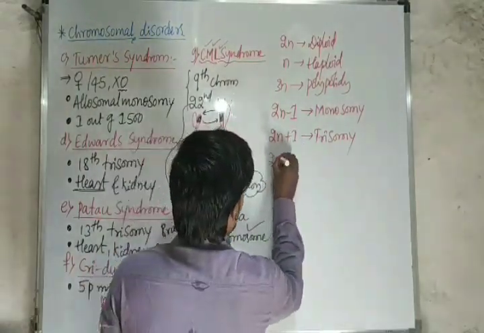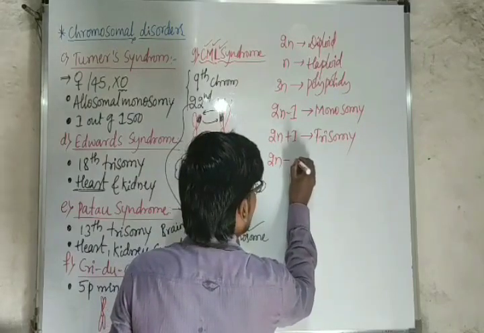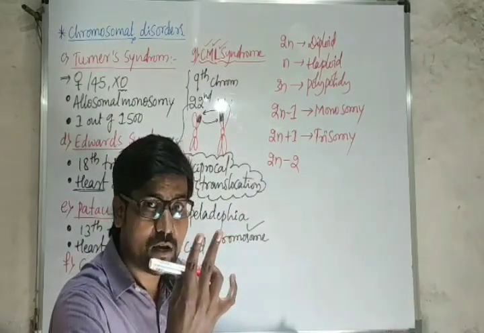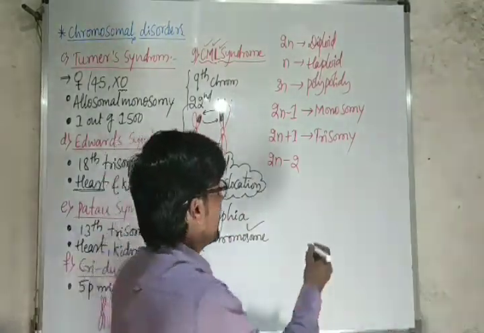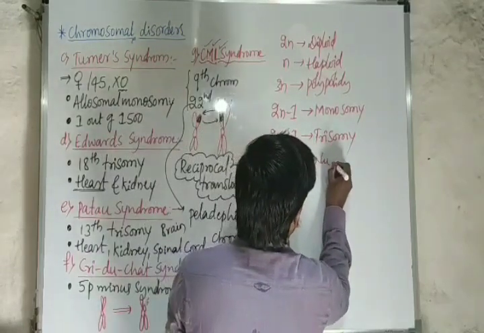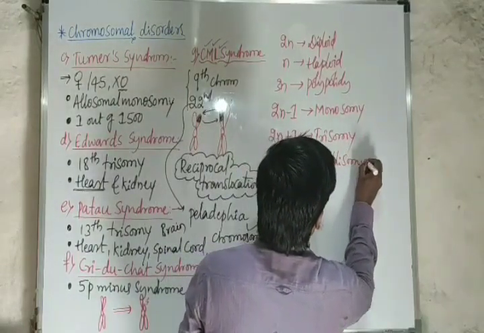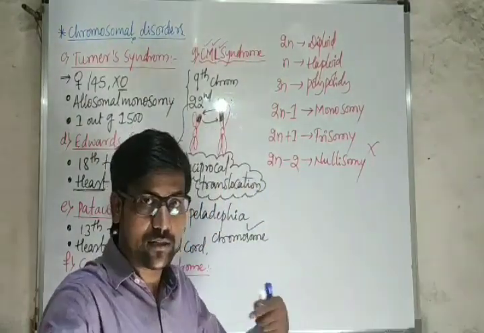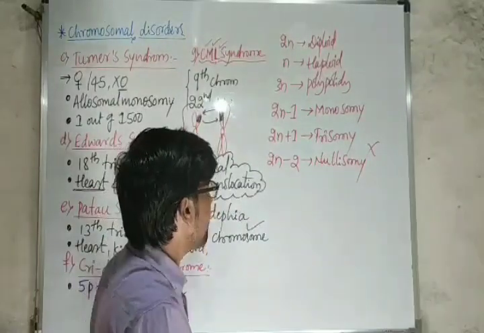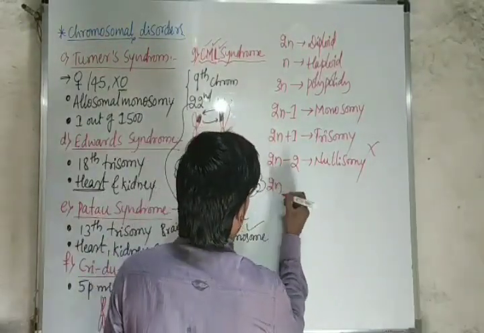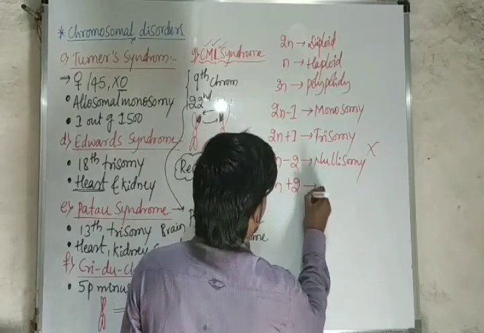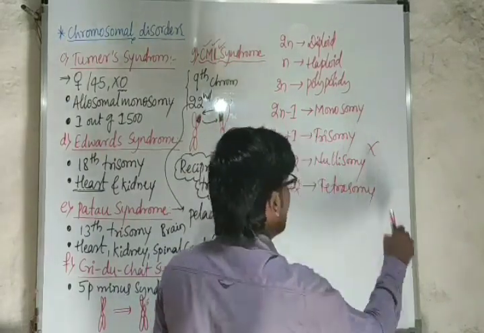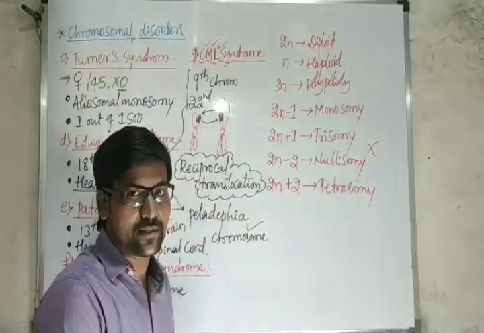If I write 2n minus 2, both chromosomes of the pair are missing, and this condition is nullisomy. Usually nullisomy leads to death before birth, that is, in the mother's womb only the baby will die. If I write 2n plus 2, this is tetrasomy, that means in the pair 4 chromosomes are present.